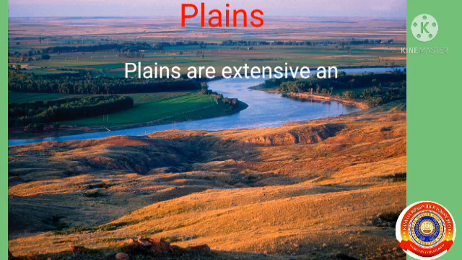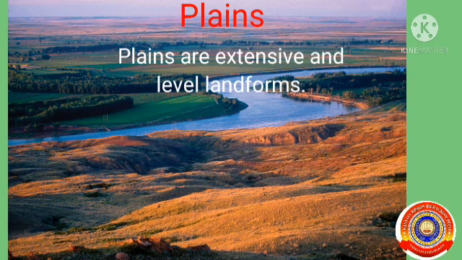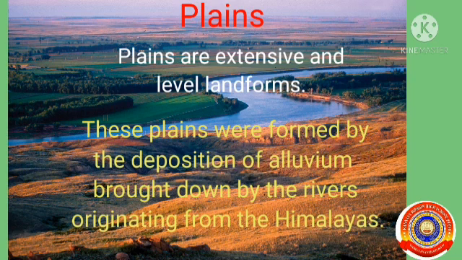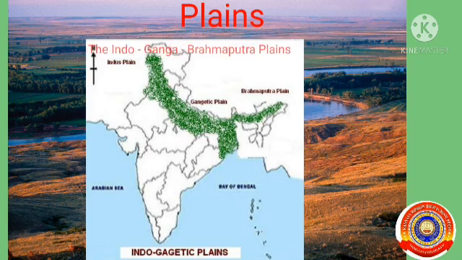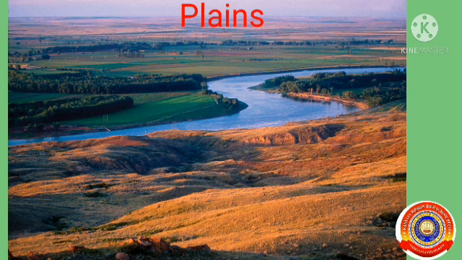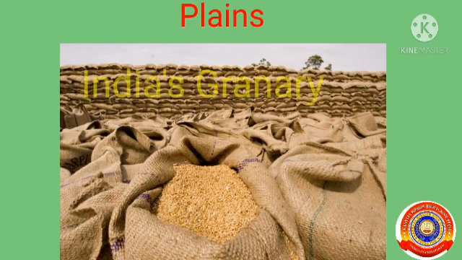Next, plains. Plains are extensive and level landforms. There is a vast expansive plain to the south of the Himalayan mountain ranges. These plains were formed by the deposition of alluvium brought down by the rivers originating from the Himalayas. These are known as the Indo-Ganga-Brahmaputra plains. Crops such as paddy, wheat, maize and sugarcane are cultivated in these fertile plains. Hence, this region is also referred to as India's granary.